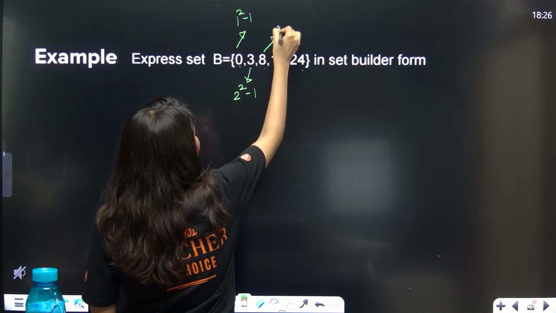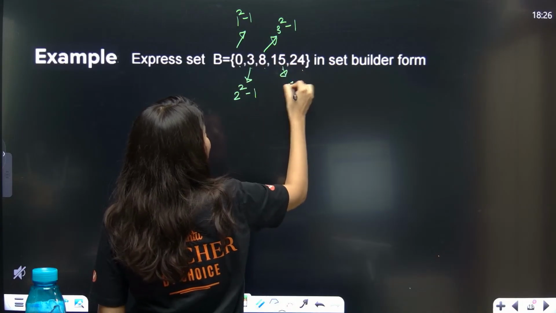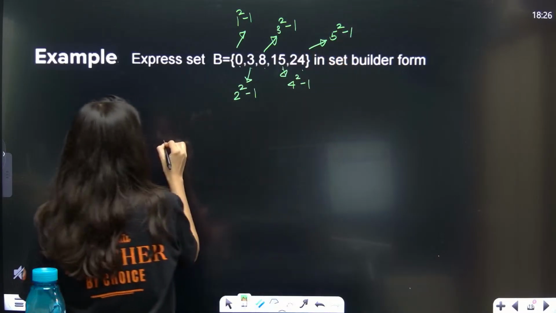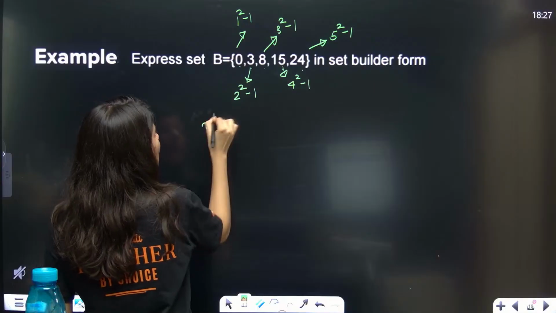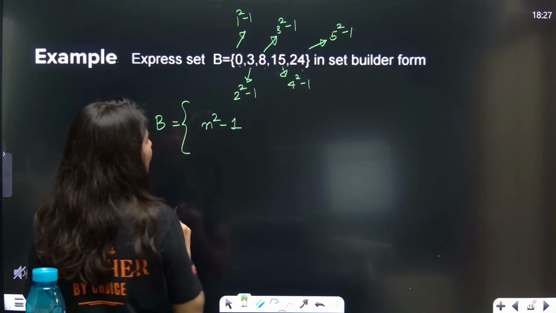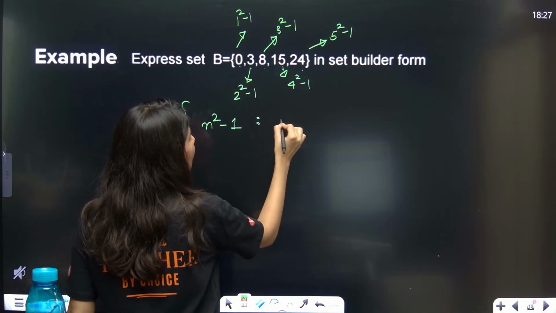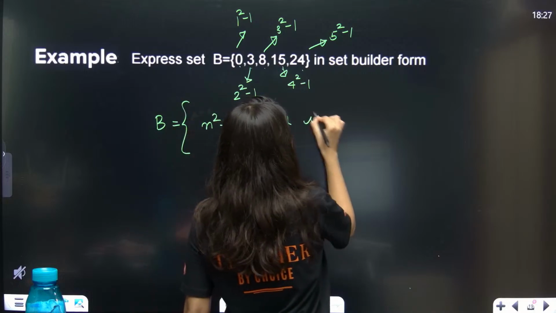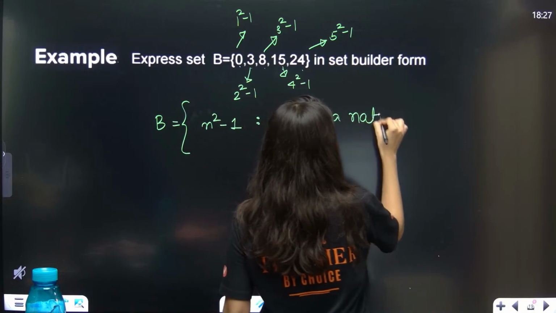This is 3 square minus 1. This is 4 square minus 1. This is 5 square minus 1. What is the pattern? So overall, n square minus 1. So set B will have n square minus 1 in such a way that n is a natural number.